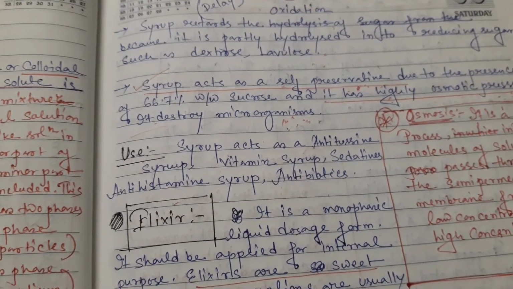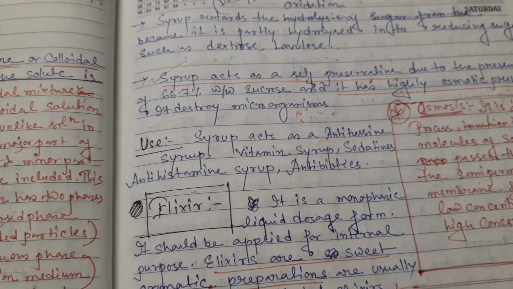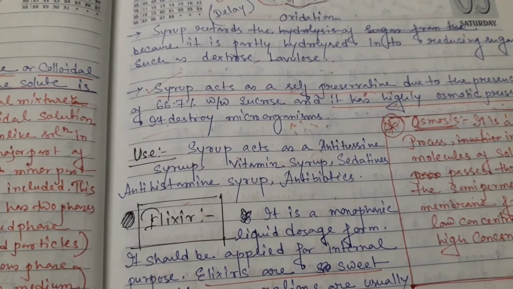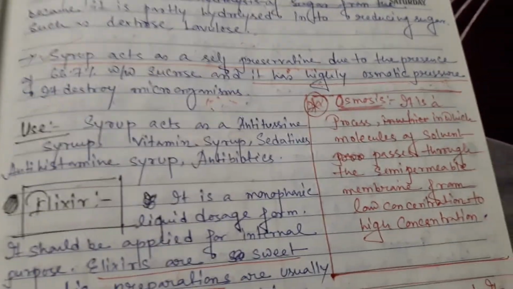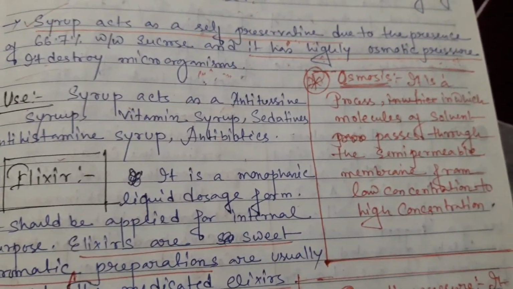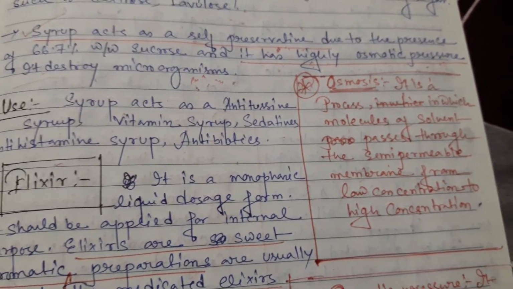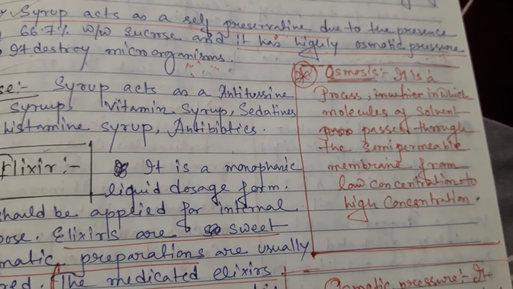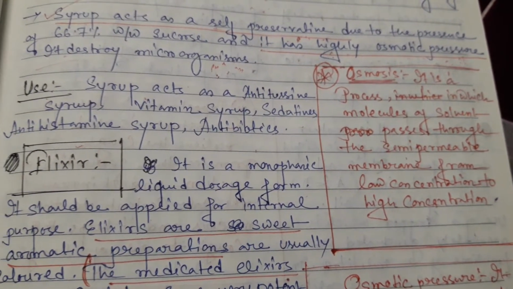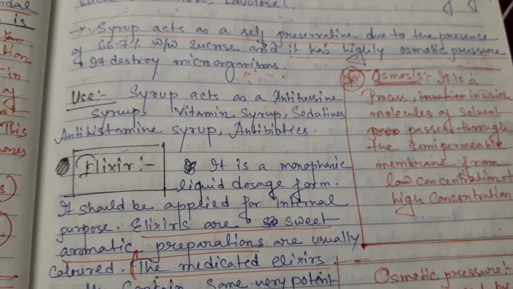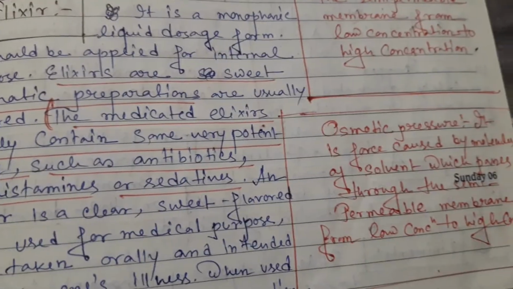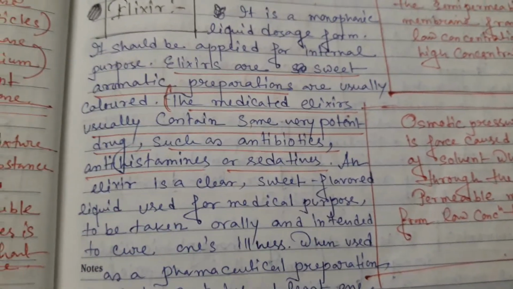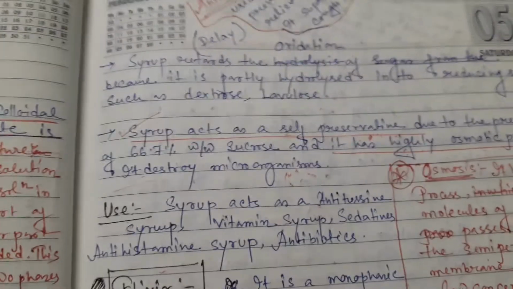I already told you that syrup acts as a self preservative because it has a high osmotic pressure. So what is high osmotic pressure? What is osmotic pressure and what is osmosis? Osmosis is a process in which molecules of solvent pass through the semi-permeable membrane from low concentration to high concentration, and when these molecules pass from low concentration to high concentration, then one type of pressure is created, that is called osmotic pressure.